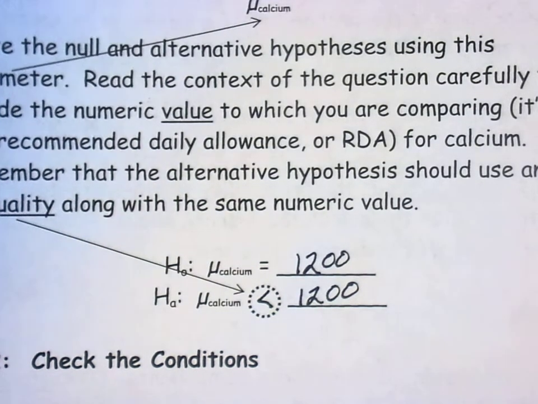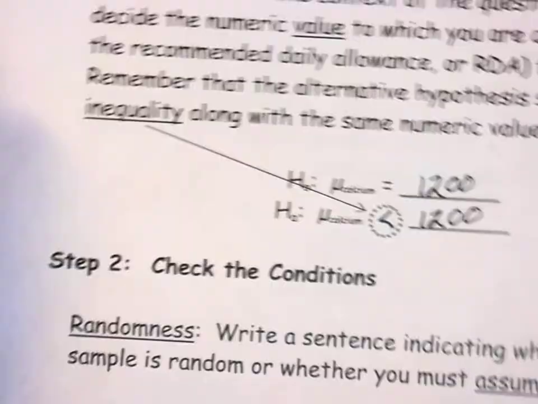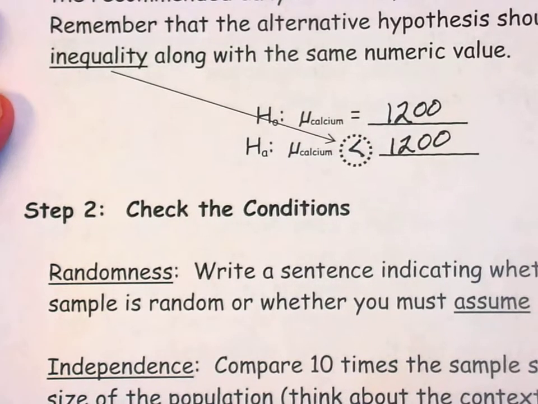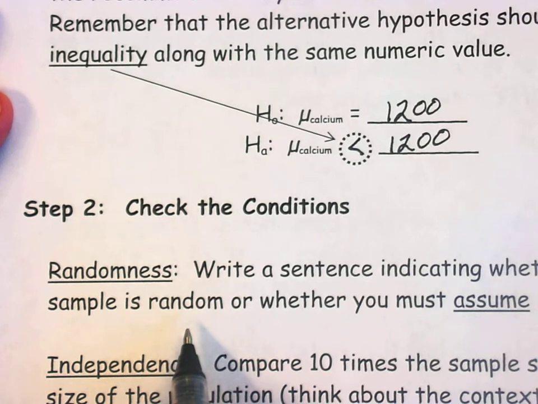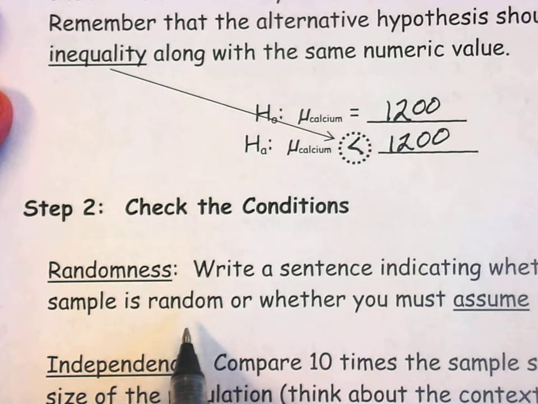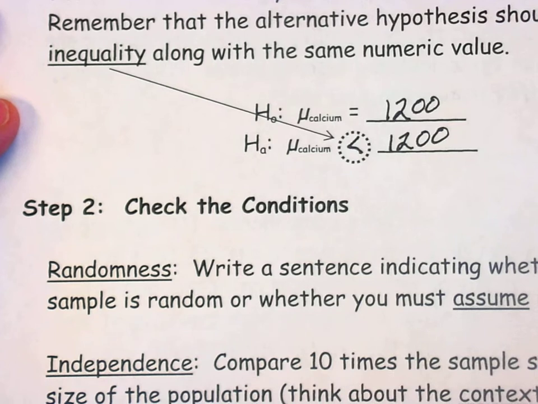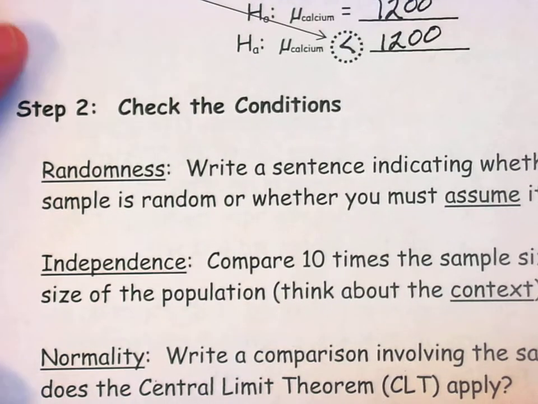In terms of the conditions, this is not a random sample, so you should state that. The truth is we have to assume that this is a random sample in order to write our conclusion at the end. Of course, what that means is that we need to take our conclusion with a grain of salt.